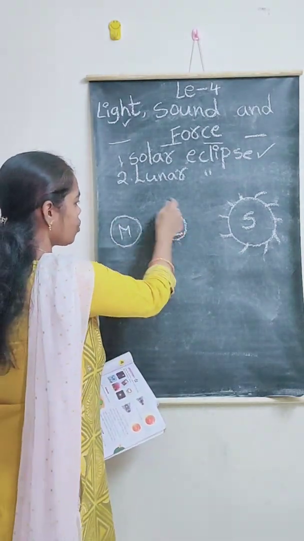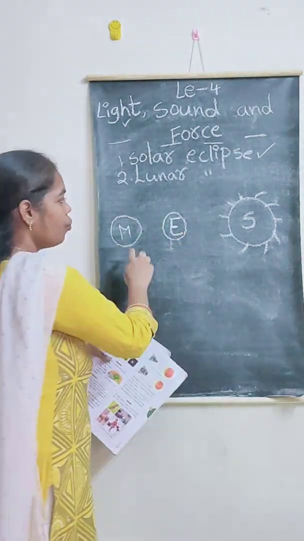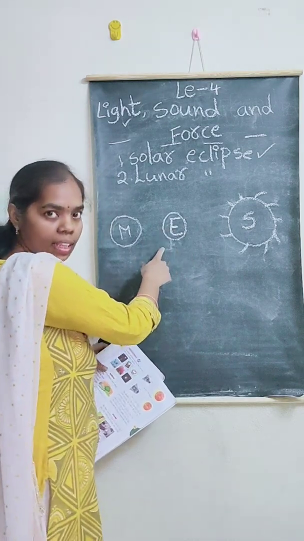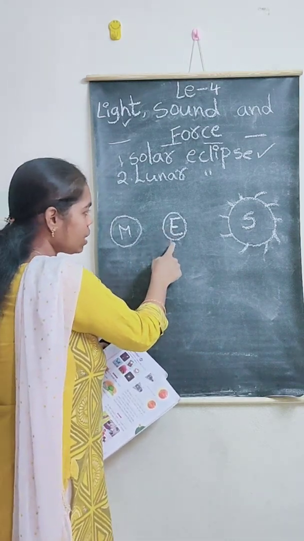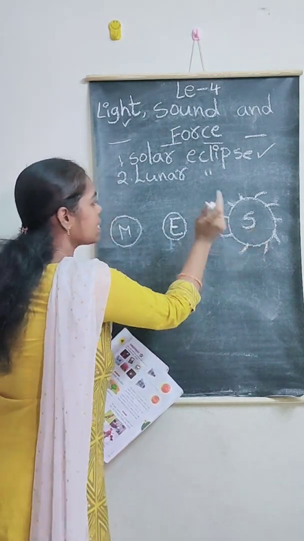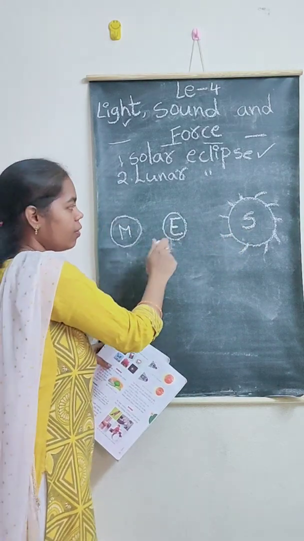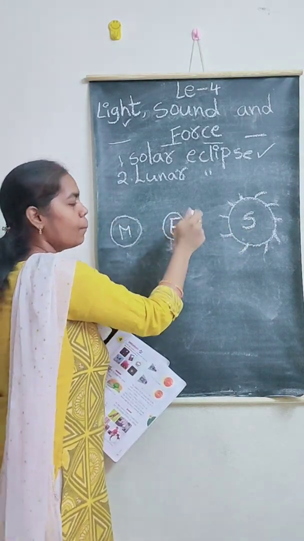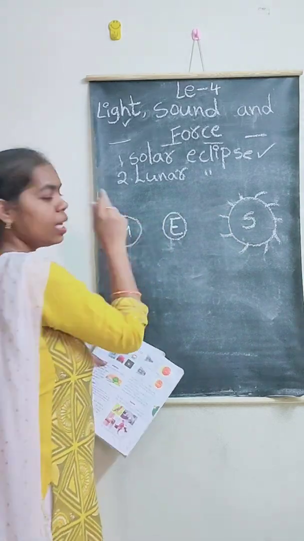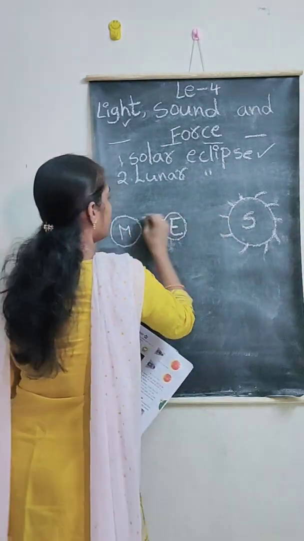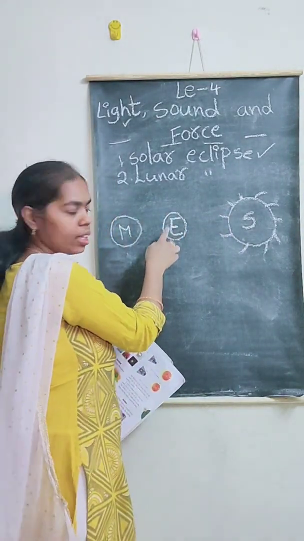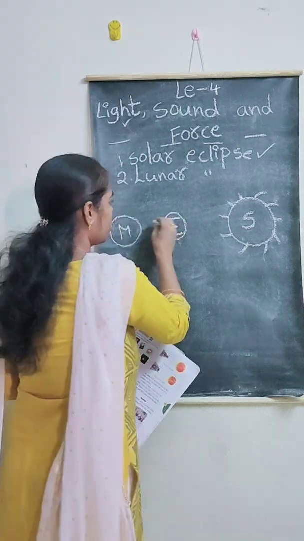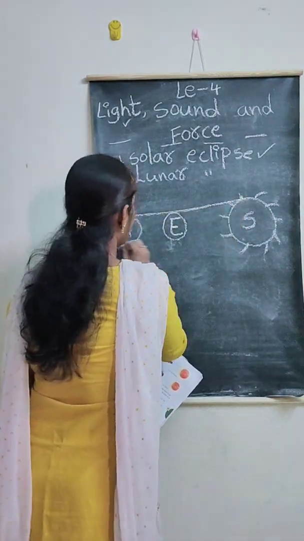When the earth comes between the sun and the moon, then this earth's shadow is falling on the moon. Okay? See.